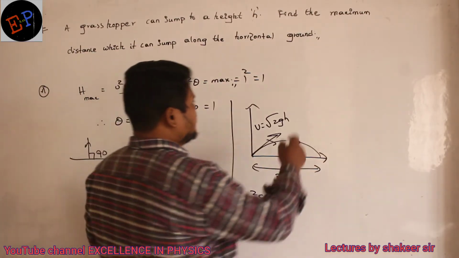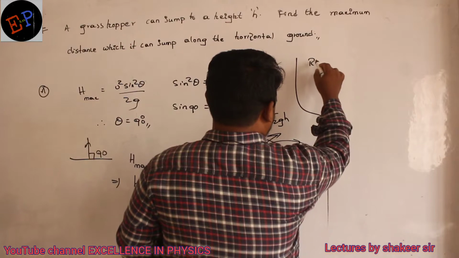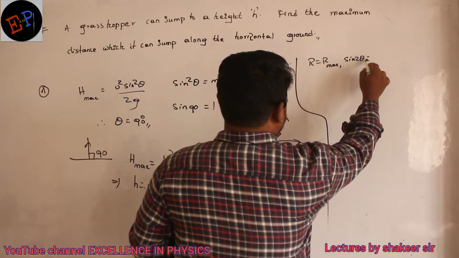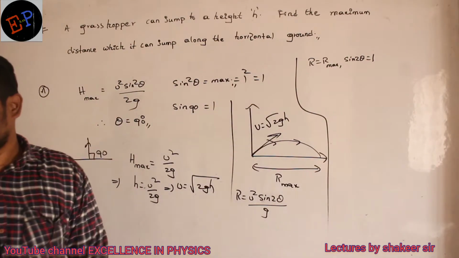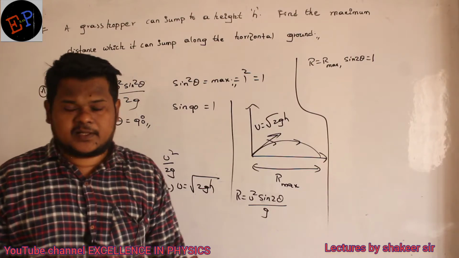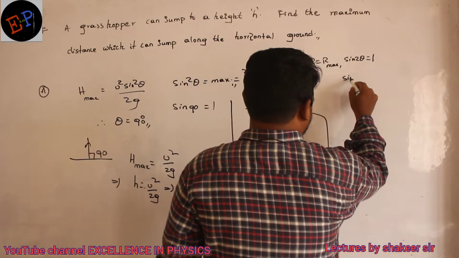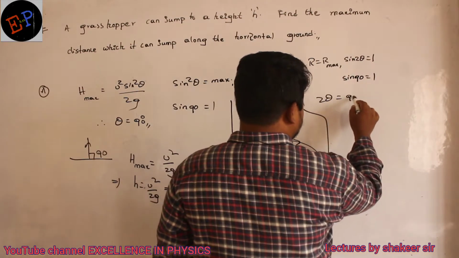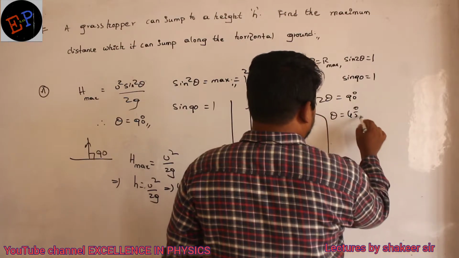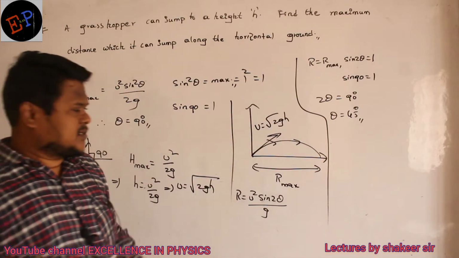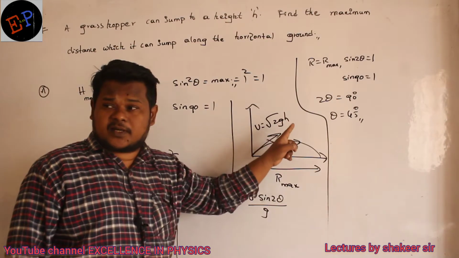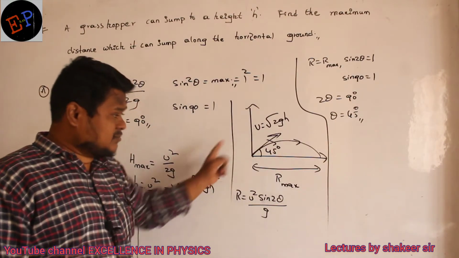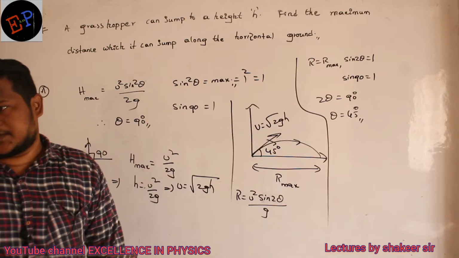Clear? So let us see here once again. R will become R max in which condition? When sine 2 theta is maximum, and the maximum value of any sine function is plus 1. And we know that sine 90 is also how much? It is also 1. Therefore if you compare both of them, 2 theta is nothing but 90 degrees, no? Therefore theta is equal to 45 degrees. Therefore this grasshopper should jump at what angle initially? It should jump at an initial angle of 45 degrees. Then the range reached by the grasshopper will be maximum.